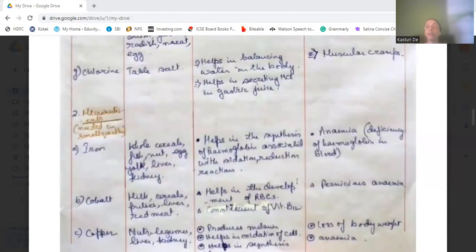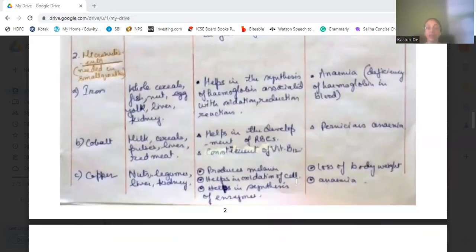Then we come to some micronutrients which are also needed for our body. Some are like iron. Iron is present in whole cereals, fish, nut, egg yolk, liver, kidney. It helps in the synthesis of hemoglobin. The main function of iron is in the synthesis of hemoglobin, associated with oxidation, reduction reactions.